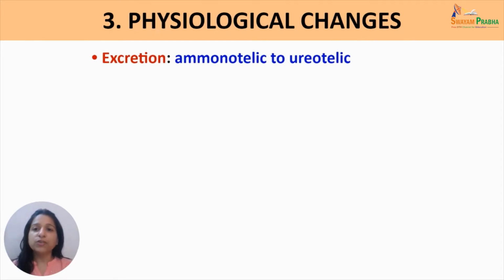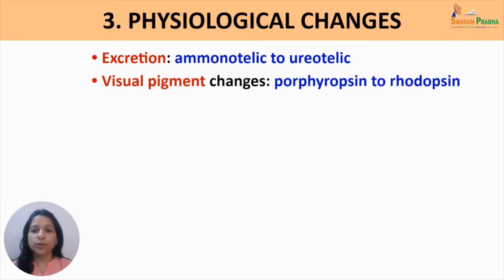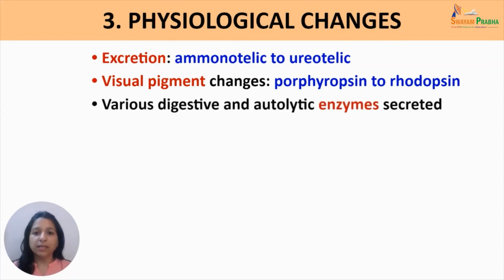The mode of excretion changes from ammoniotelic to ureotelic. That means the major nitrogenous waste, which was earlier ammonia in the aquatic tadpole, changes to urea in the terrestrial adult. The visual pigment in the tadpole was porphyropsin, which is gradually replaced with rhodopsin in the adult.